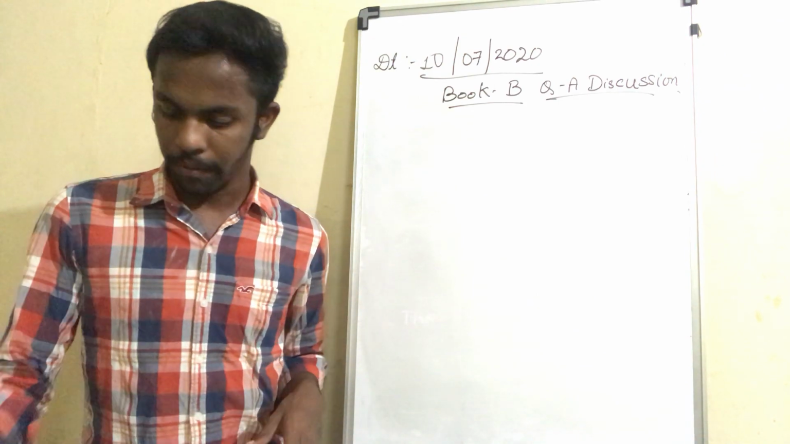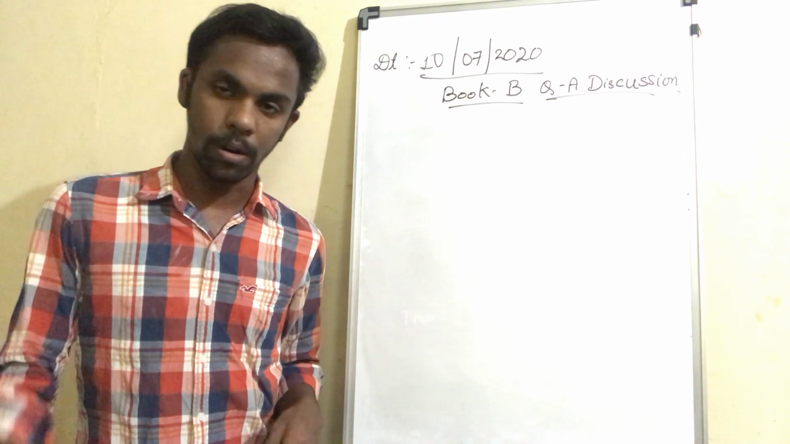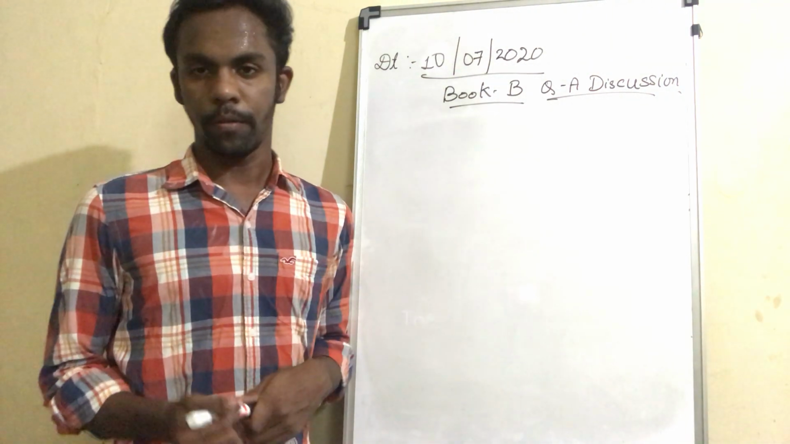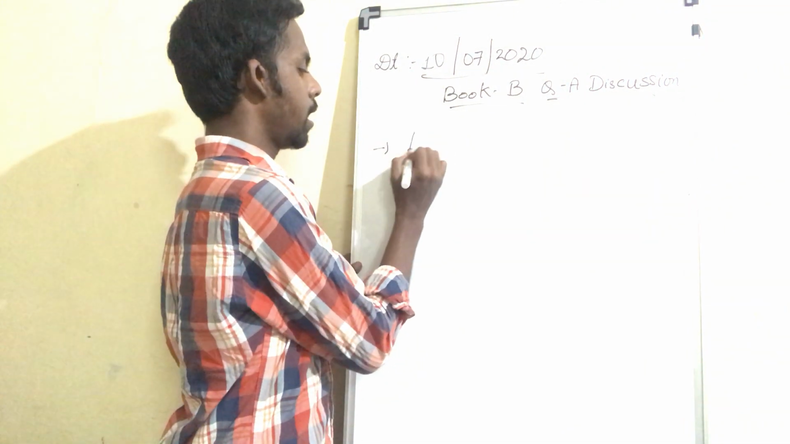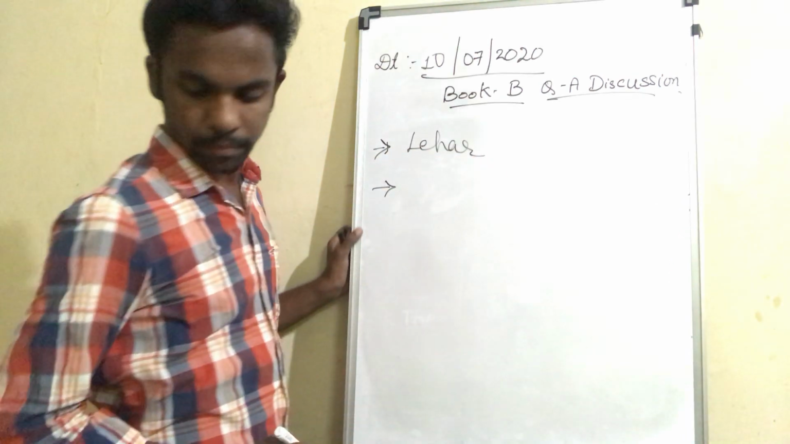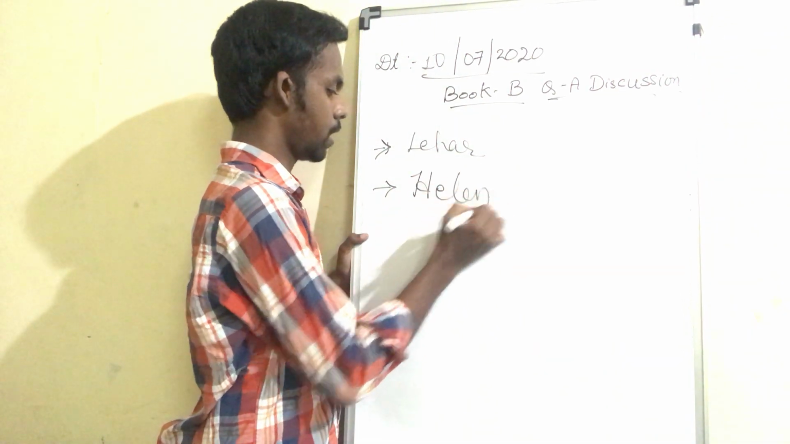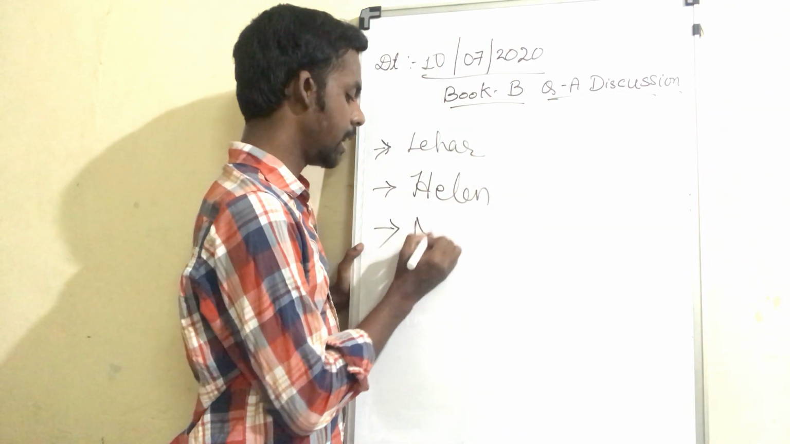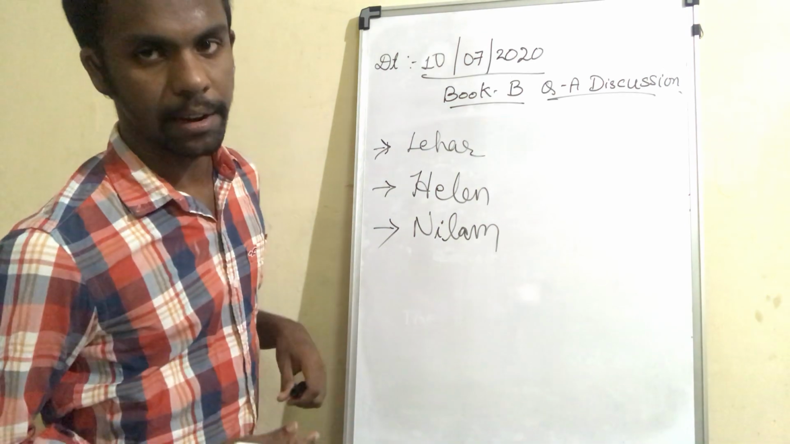So I have written the names of 3 cyclones, the places where they occurred, and what all damages they have caused. Okay, the name of the first cyclone that occurred was Lehar. What is the second name? That is Helen. What is the third name? That is Neelam, the name of a cyclone.